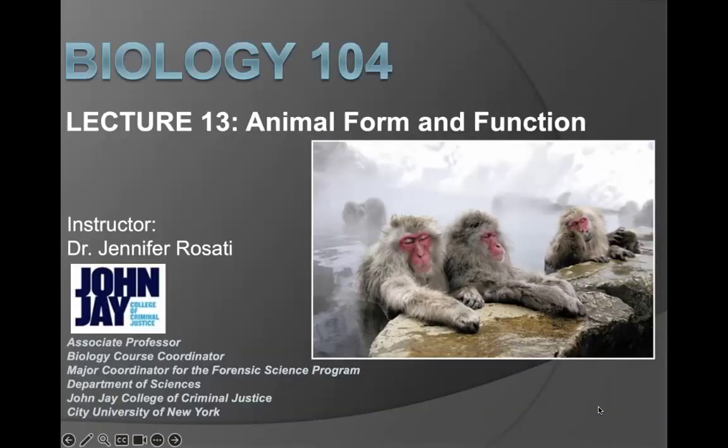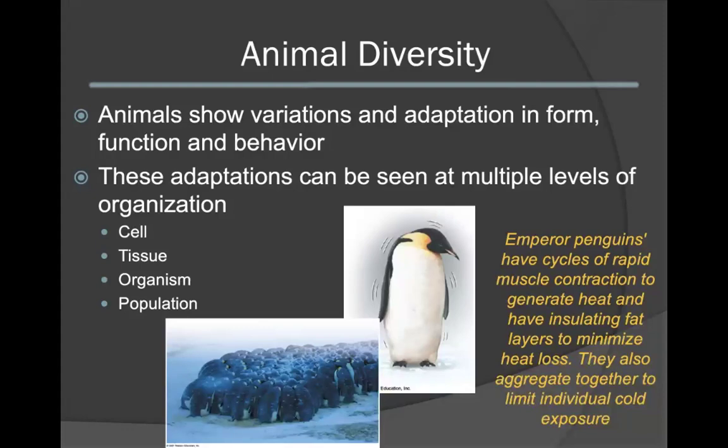Welcome to Lecture 13, where we will discuss animal form and function. Animals show extreme variation and adaptations in form, function, as well as behavior. These adaptations can be seen at multiple levels of organization, starting with the cell, adapted to various types of tissues, adapted to perform various functions within an organism, and these adaptations can also be seen within a population.